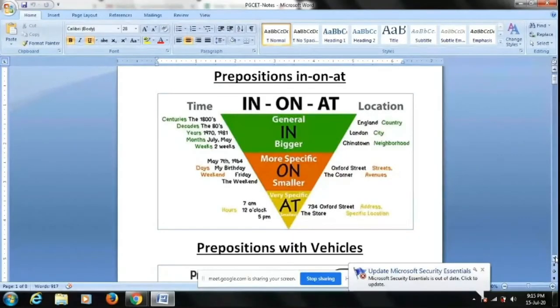Similarly, when you want to talk about streets and avenues and roads, where is your house? My house is on the Kirloskar Road. Okay, for names of streets, names of avenues, and names of roads we use on. Okay, so this is the trick.